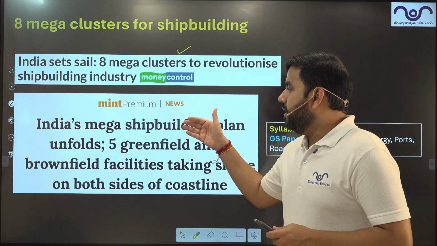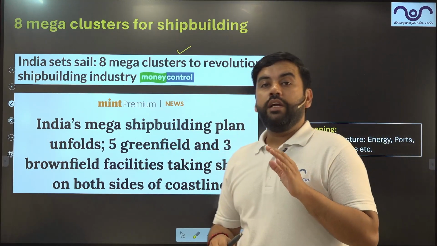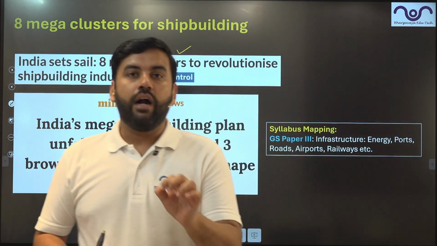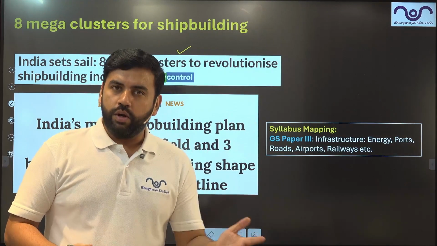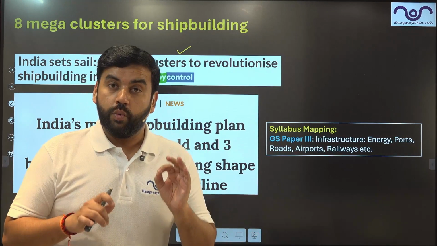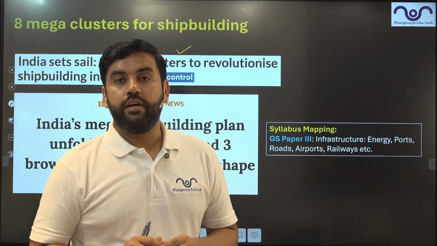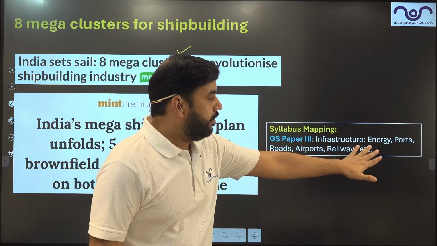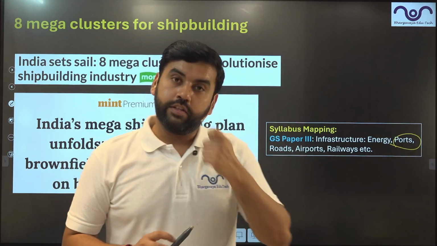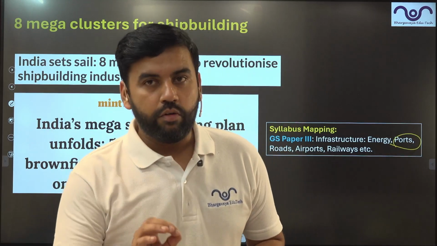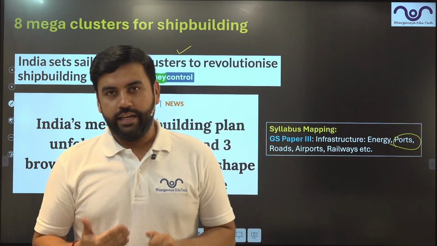Now, India's mega shipbuilding plan unfolds. 5 greenfield and 3 brownfield facilities are going to be created. Now, this article comes with specialized knowledge and content for one important area, and that is your GS paper 3. That is the syllabus mapping. In GS paper 3, we have infrastructure, and specifically you can see over here port related infrastructure, and shipbuilding is one part of that. So today we will be looking in detail at the shipbuilding industry in India. So let's start.